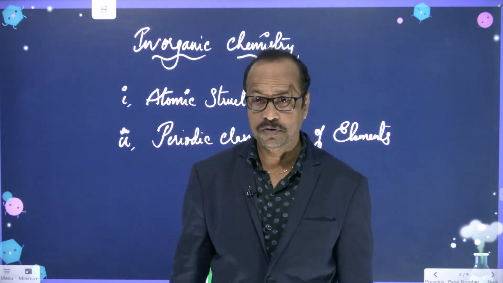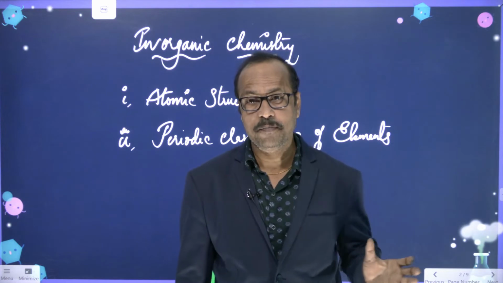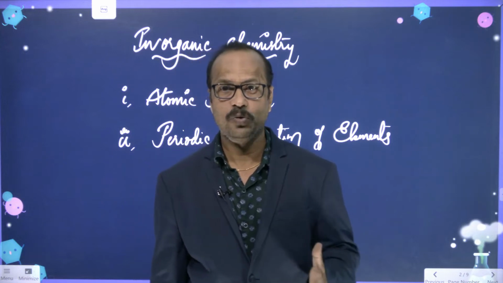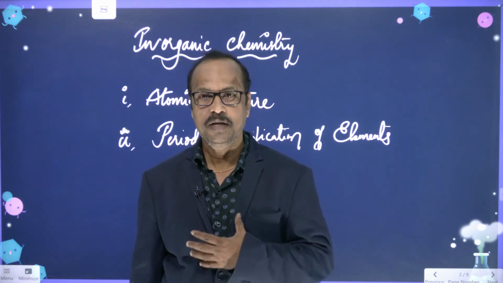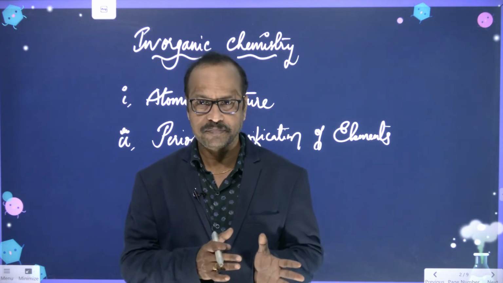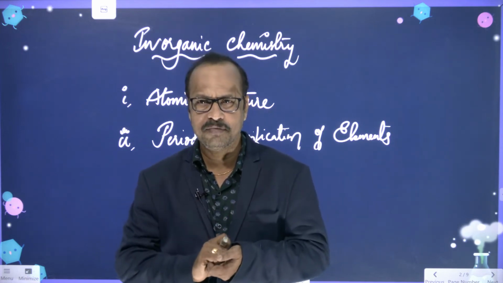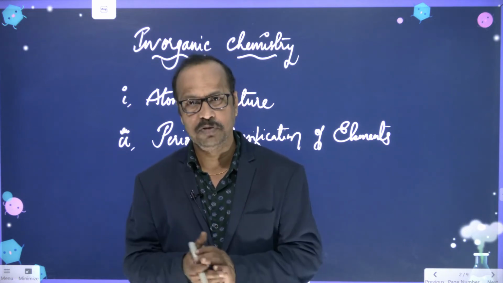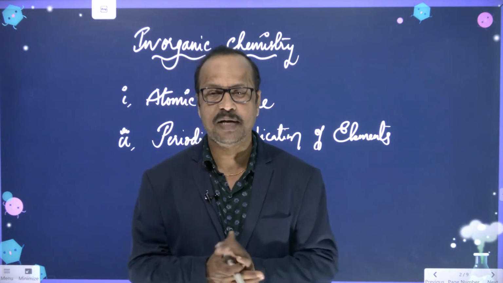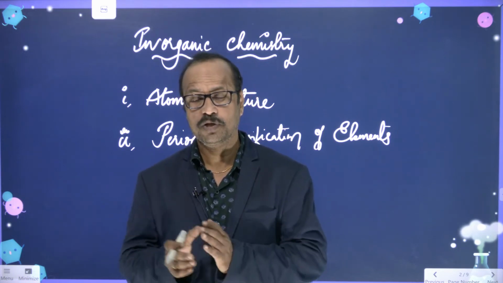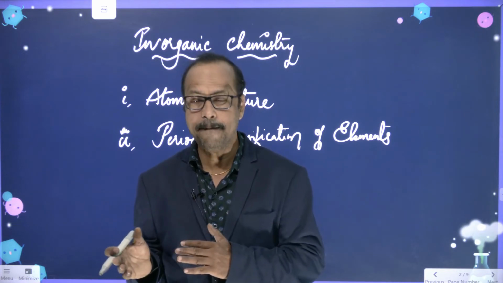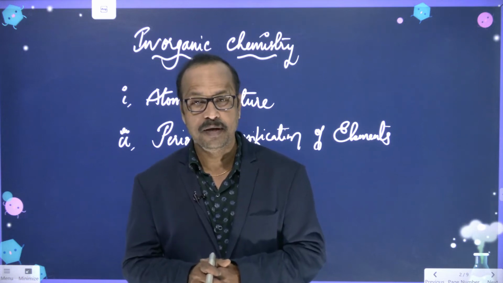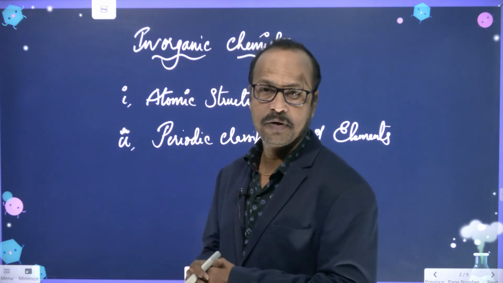In the second chapter, we are going to discuss the total number of atoms, meaning elements, how many are there, and how these elements are correlated or interrelated with each other. What are their properties? How do we remember these 118 elements that are actually there? So how can we remember the properties of these 118 elements? For that purpose, what have the scientists done? All these things we are going to discuss in this periodic table or periodic classification of elements.